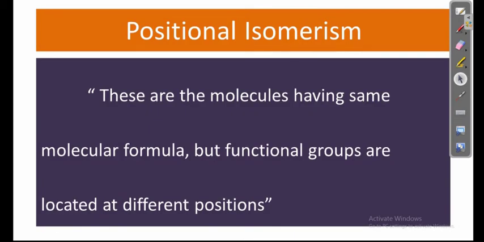The next type is positional isomerism. These are molecules having the same molecular formula as usual, but the functional groups are located at different positions. So this word is very important. The functional groups are located at different positions.